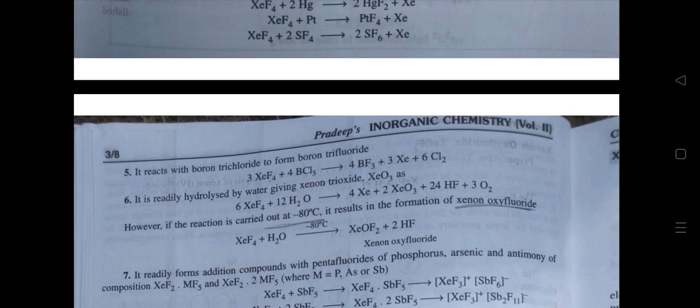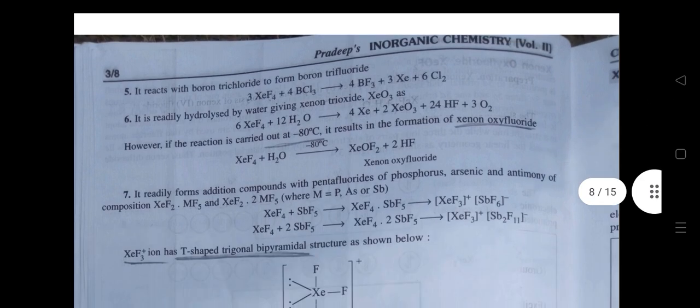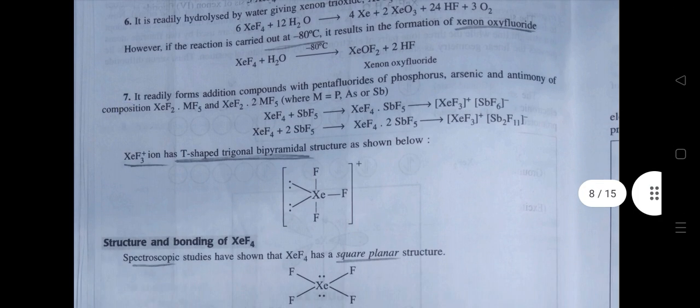Sixth, it is readily hydrolyzed by water giving xenon trioxide, that is XeO3. However, if the reaction is carried out at -80 degrees Celsius, it results in the formation of xenon oxyfluoride. Seventh, it readily forms addition compound with pentafluoride of phosphorus, arsenic and antimony of composition XeF4.MF5 and XeF4.2MF5. XeF3 positive ion has T-shaped trigonal bipyramidal structure as shown.